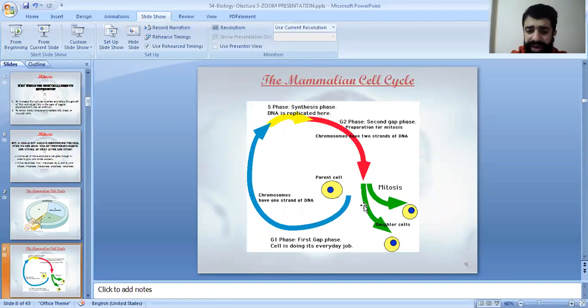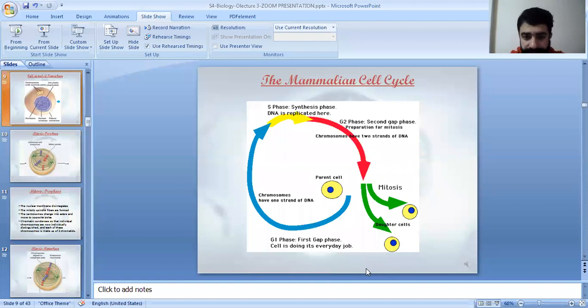So we have first gap 1, the first gap phase. The cell is doing its everyday job. The chromosomes are made of only one strand. Then we pass through the S phase, the synthesis phase, where DNA is replicated and the amount of DNA increases to double. During the G2 phase, the second gap phase, it's only preparation for mitosis. The chromosomes have 2 strands of DNA. Then we enter into mitosis and we have 2 daughter cells. These daughter cells are identical to the mother cell and have the same genetic information.